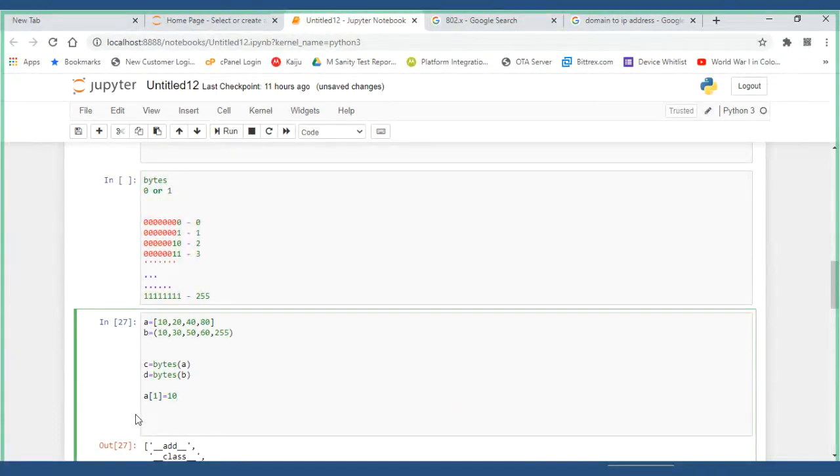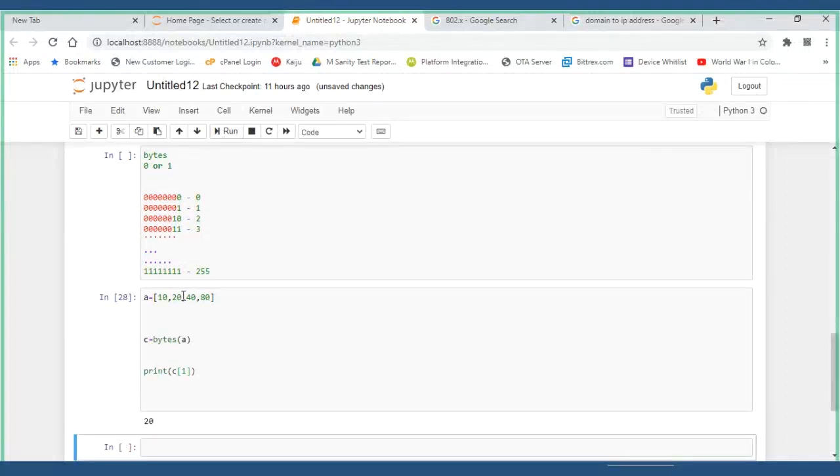So here it is A, but now here it is C. C of 10 I would like to give. Now what I can do is print. I can access using the index. First of all, let me show you. Print B of first index value. C is the index where I have the list of elements stored. The first element I would like to receive. It gives me 20.